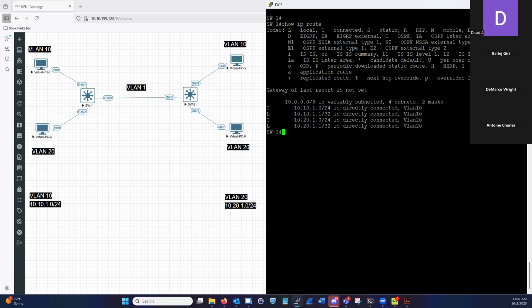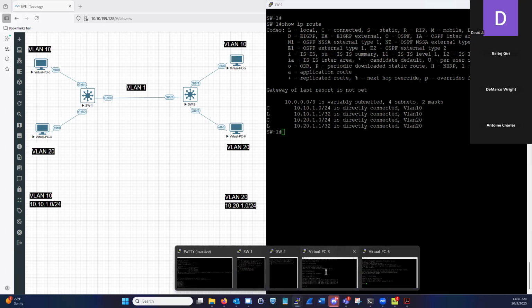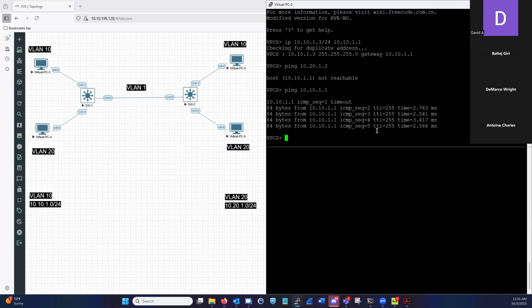Let's see if we already tested pinging VLAN 10. Let's try to ping VLAN 20 from PC3. Okay. So just so you guys are tracking, we're using this as our source and this has our destination for now for the test. Okay. And guys, as we continue to move on in these sessions, I'm going to speak in terms of source and destination. That's how I want you guys to speak in your professional careers. That's how I want you guys to attack anything moving forward.